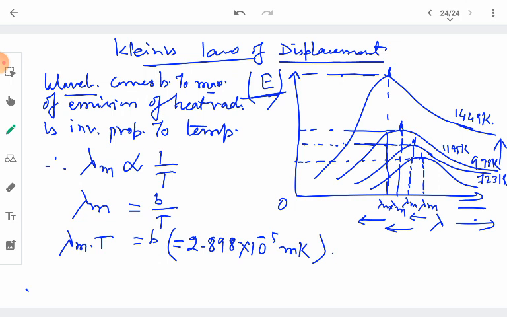Okay, so this is about Wien's law of displacement. A similar effect takes place just like the greenhouse effect and the solar constant, the energy emitted by the sun. So that's all about this topic of heat transfer. Thank you.